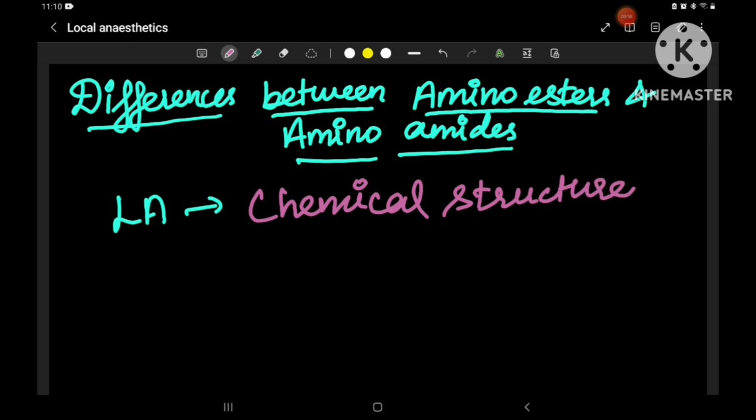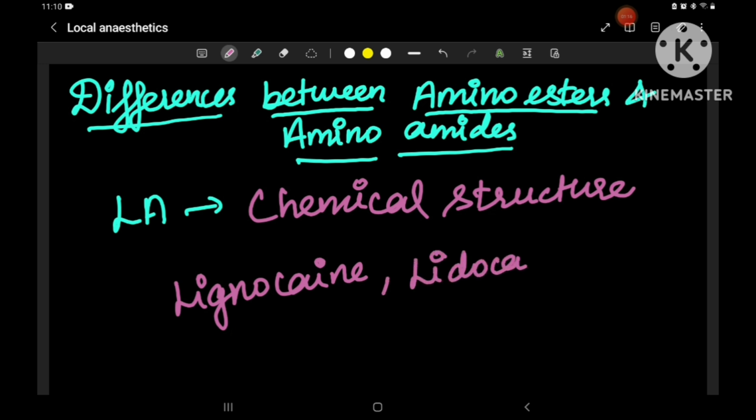If you ask anyone about examples of local anesthetics, what is the first local anesthetic they will say? The most commonly used is lignocaine. They'll say lignocaine, lidocaine, bupivacaine, and they'll say cocaine also. So there are many. To classify and identify this is a little bit tough just based on the name, right? Because everything ends with the term cane.